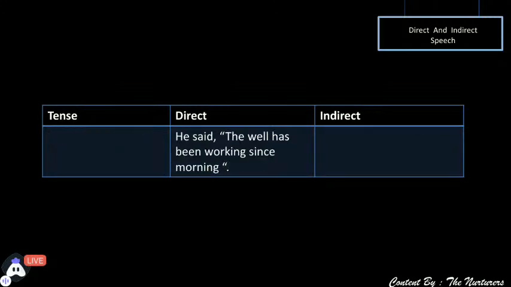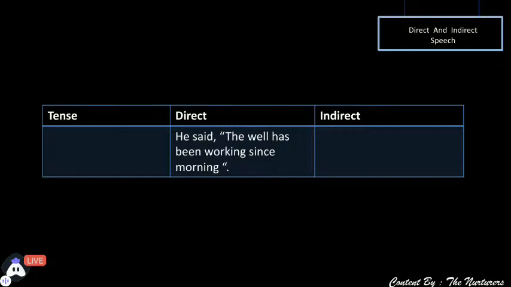He said the well has been working since morning. Now, again, the first step is to guess the verb. The verb is working. And if we check it along with the helping verb, it is has been working. And students, it's a very simple and easy way to check it. Whenever a sentence comes in gap-filling form with since or for, basically we use the perfect form of the tenses. So which tense is it?